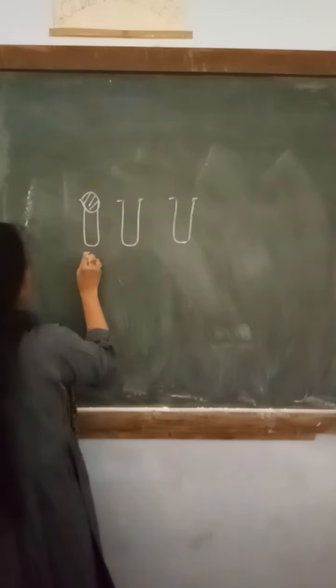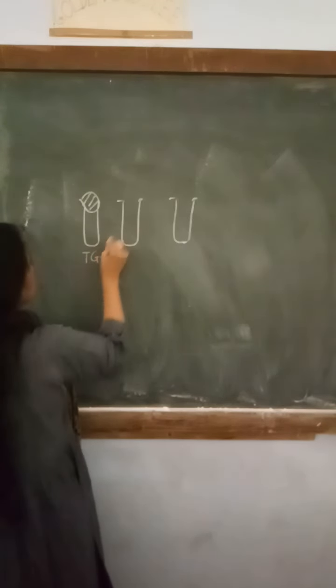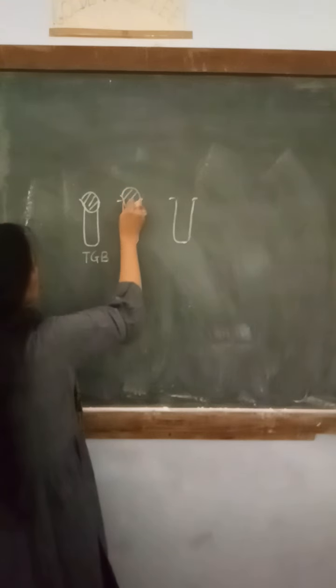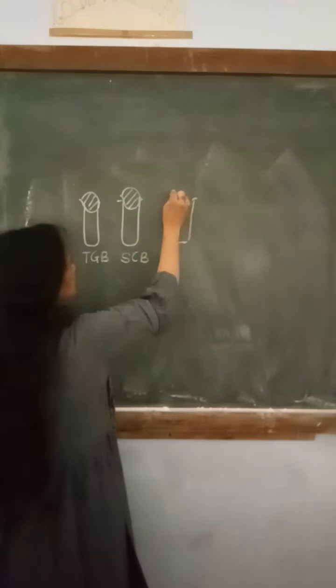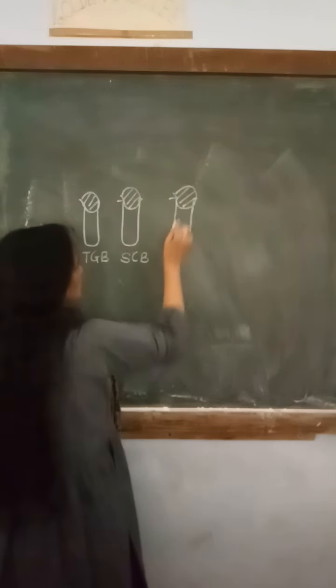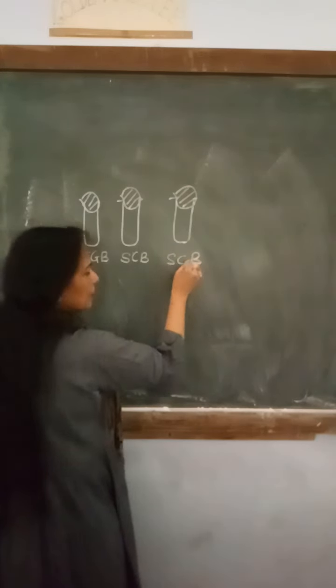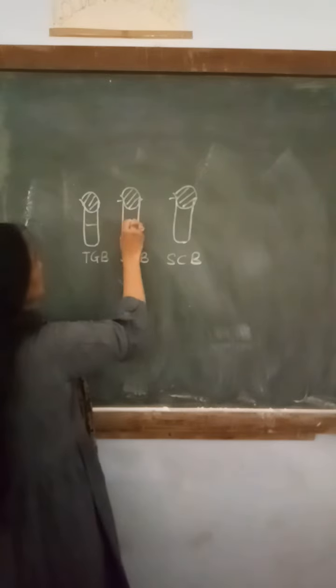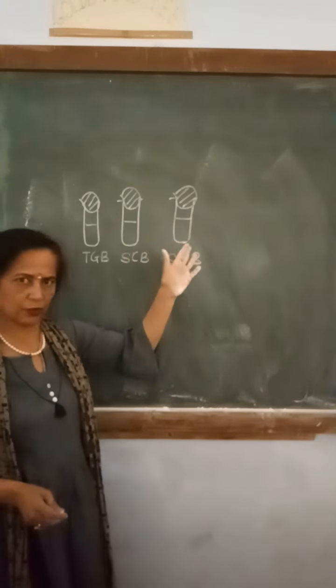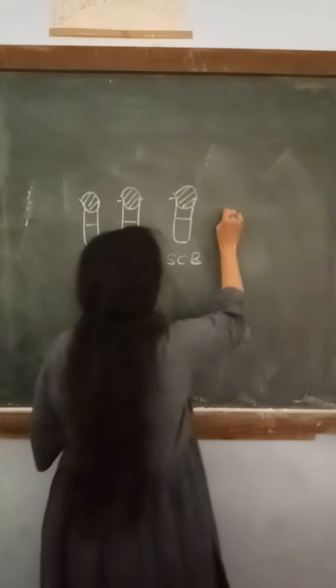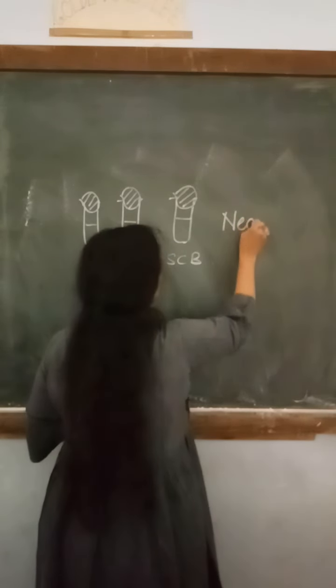This is our thioglycolate broth, this is our soybean casein broth, and this is also our soybean casein broth. These are sterile, uninoculated tubes, so they are considered negative controls.